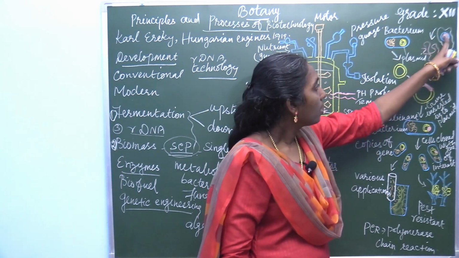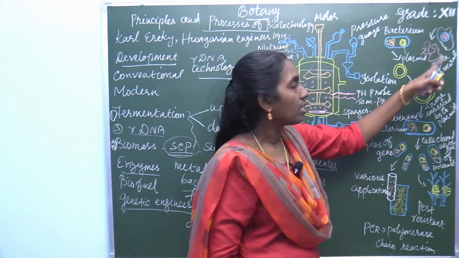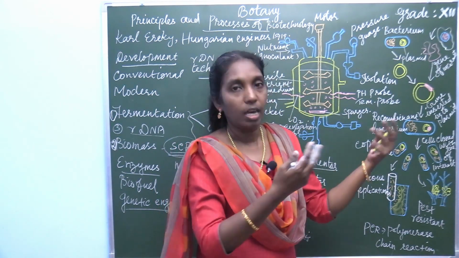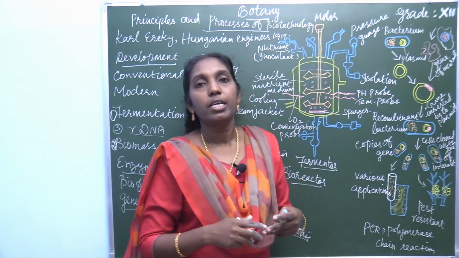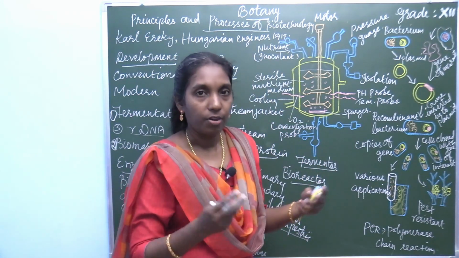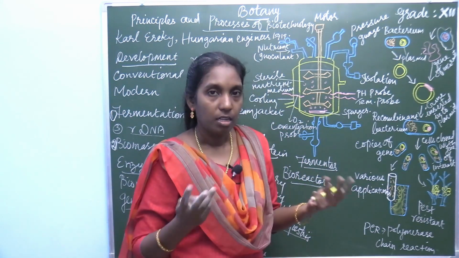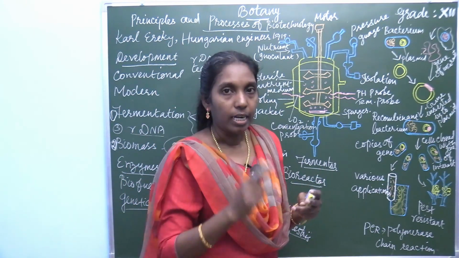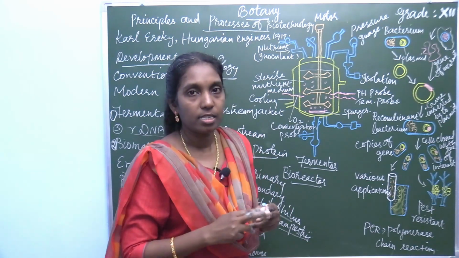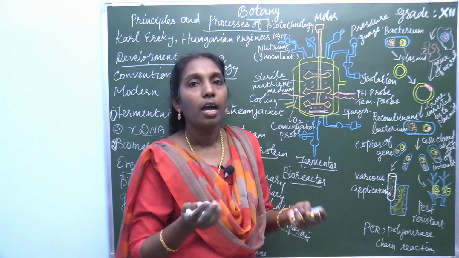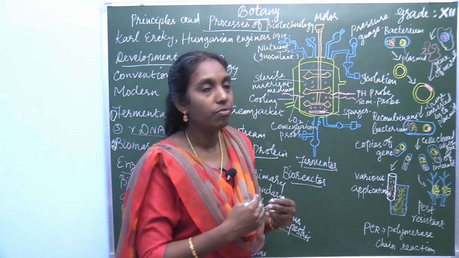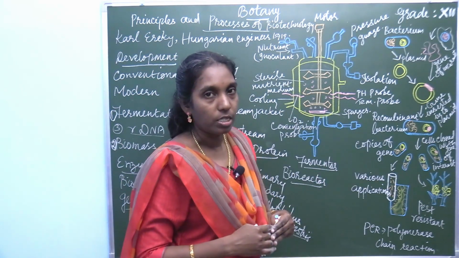From this cell, the gene of interest is isolated. It is not an easy job to alter the gene, a skillful person is needed to isolate it, and enzymes are used for cutting, the molecular scissors restriction endonucleases, and for pasting, the ligase enzyme. So many enzymes are involved in this process.